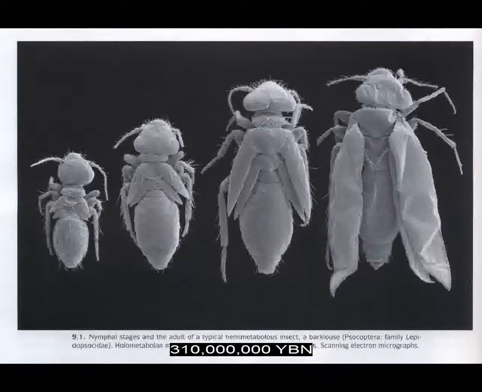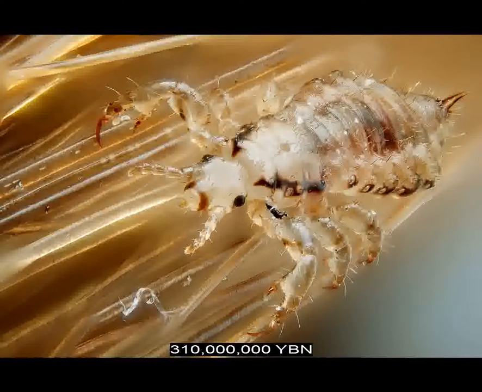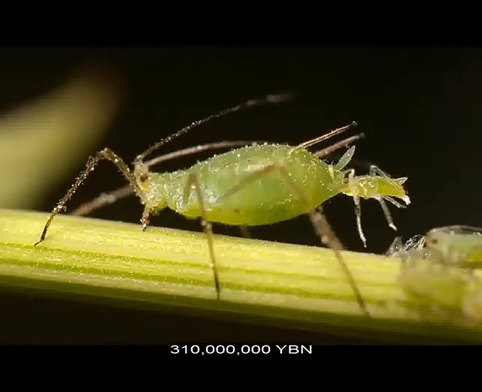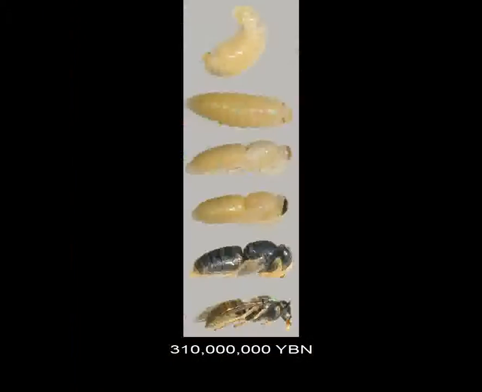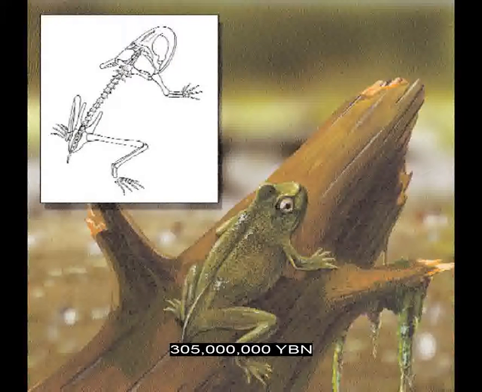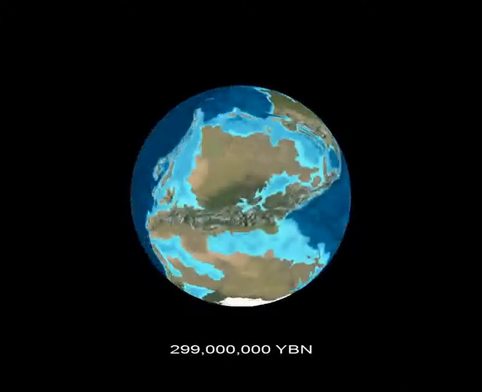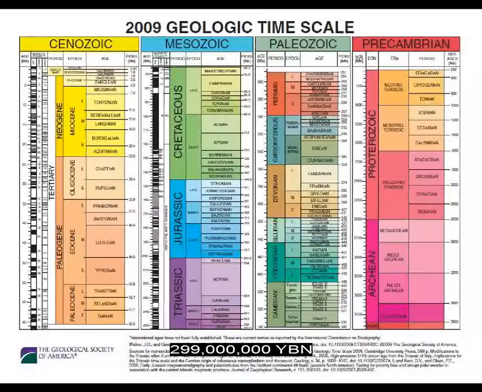The Neoptera paraneoptera, ancestor of lice, thrips, and the hemiptera, piercing and sucking insects, cicadas, aphids, bedbugs, and stinkbugs. Neoptera holometabola, holometabolous insects, complete metamorphosis, ancestor of beetles, bees, true flies, and butterflies. Amphibians Anura, frogs and toads, evolve. Stramenopiles, golden algae, Chrysophyta. End of the Carboniferous and start of the Permian period.